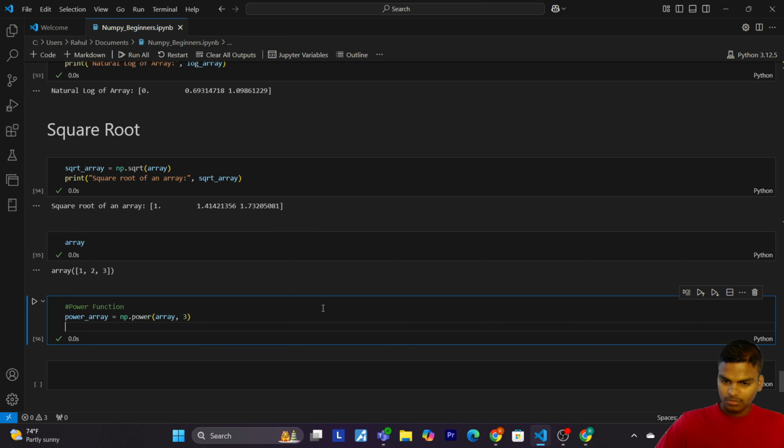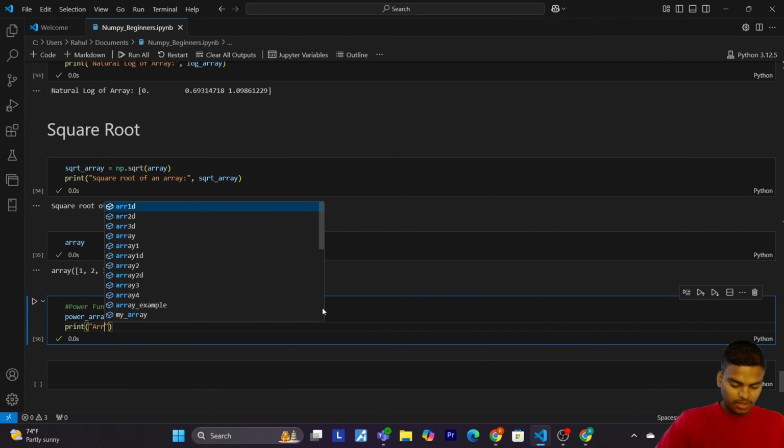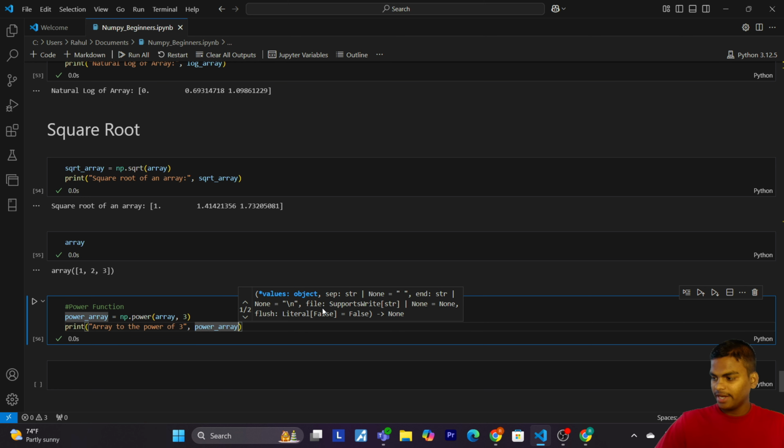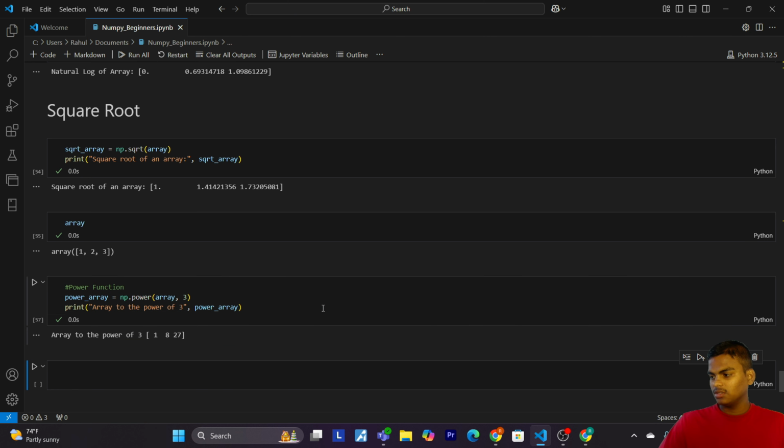Now let's print the array to the power of 3, and run. So now we got the array of power of 3. The np.power function raises each element to the specified power. Here we use 3. So the result is an array of these powers.